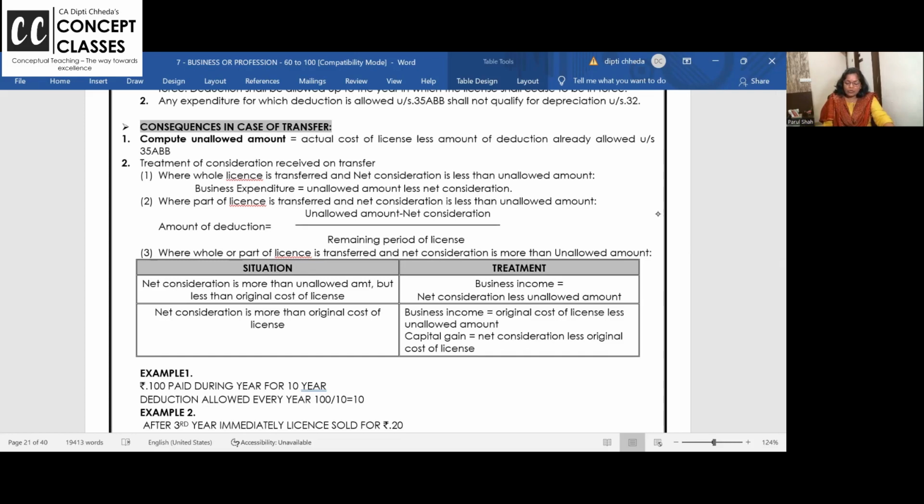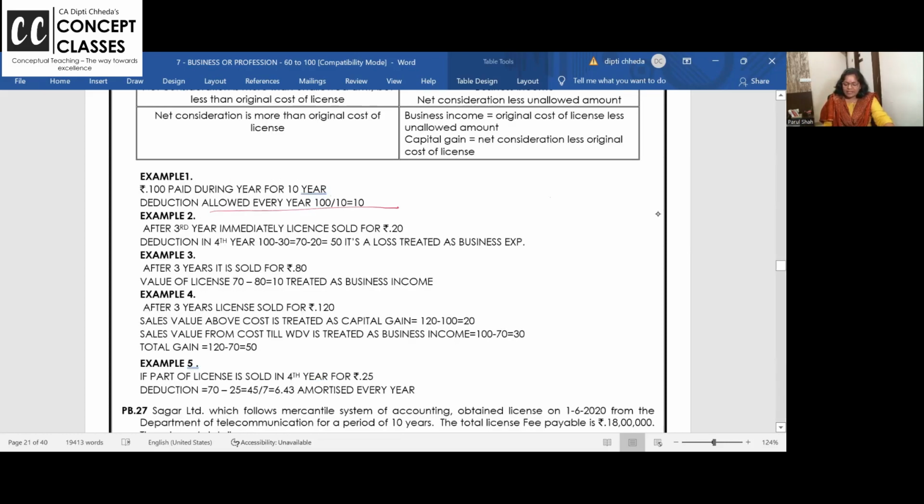Okay, when you get the license, say for 100 rupees for 10 years, every year you can amortize 10 rupees. After third year, the license is sold for 20. So 100 rupees for 3 years, 30. So how much is it? 70. License ka value is 70. You sold it for 20. 50 rupees is business loss.